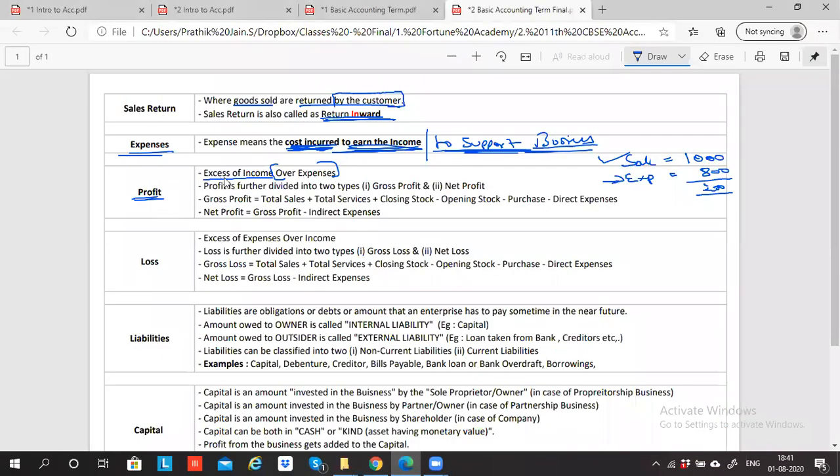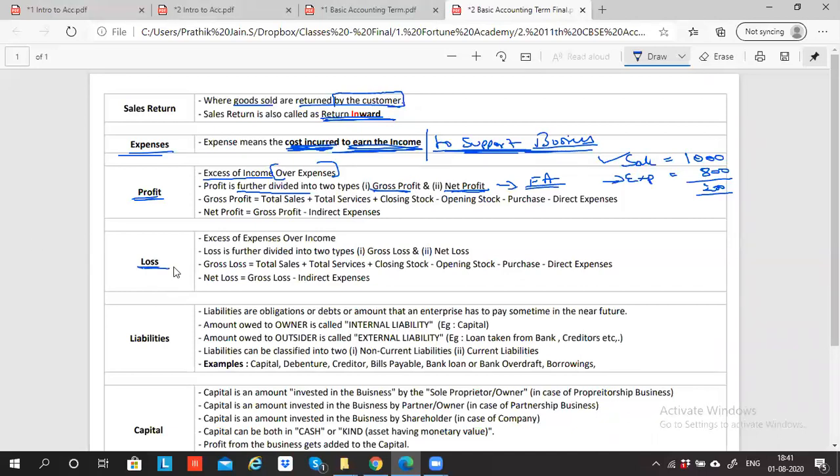So the excess of income over expense is called profit. Profit is further divided into two types: gross profit and net profit. This you will understand when I take final accounts. There's a separate chapter for final accounts, and in that chapter I'll explain what gross profit and net profit are. It is too early to go into detail now.